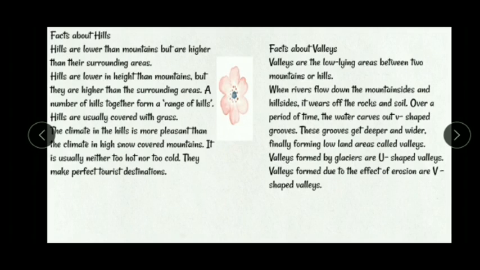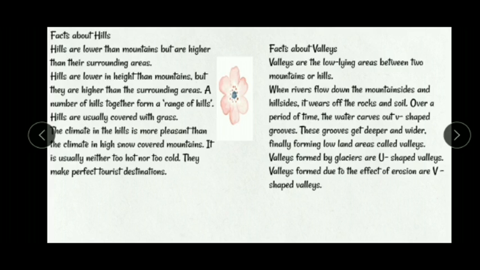About hills. Hills are lower than mountains but are higher than the surrounding areas. A number of hills together form a range of hills. Hills are usually covered with grass. The climate in the hills is more pleasant than the climate in high snow-covered mountains. It is usually neither too hot nor too cold. They make perfect tourist destinations.